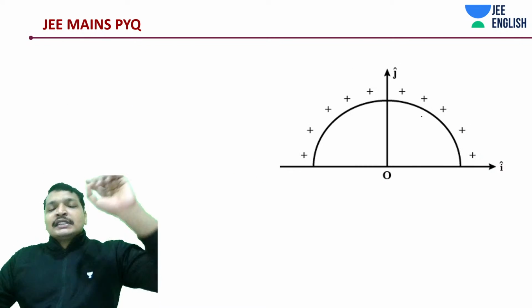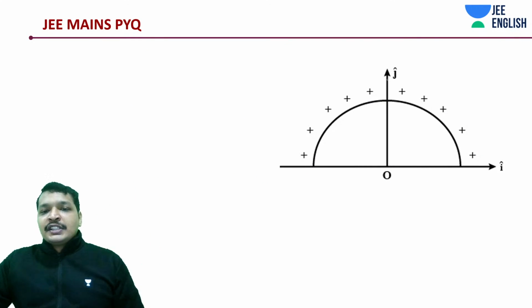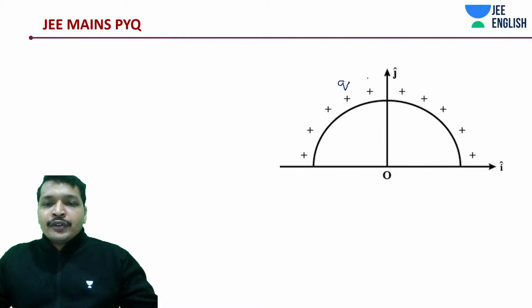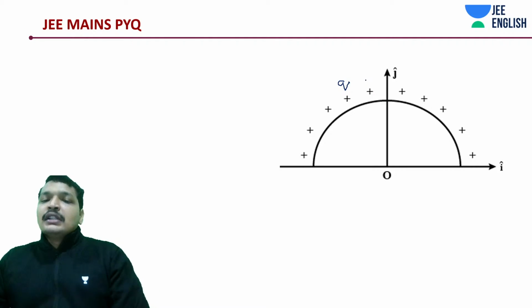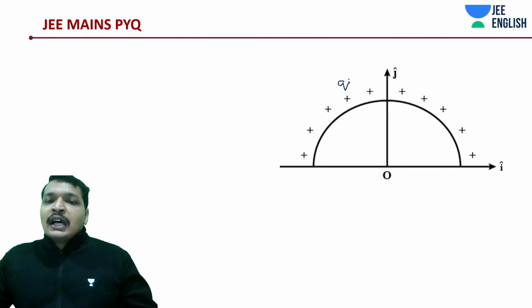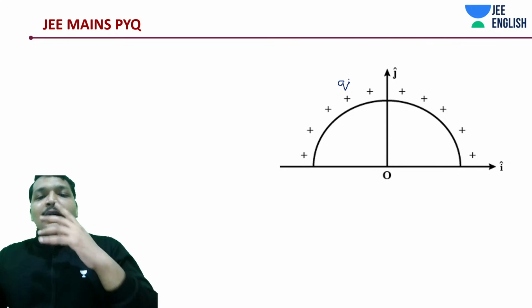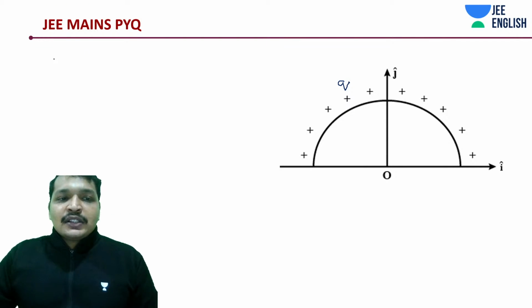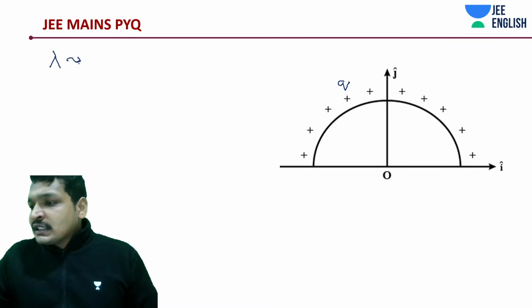So first of all, step number 1. Whenever such a question is given to you, with charge Q uniformly distributed over it, what would you do? You would find out the charge density. In this case, it's linear charge density, isn't it? So lambda, linear charge density.